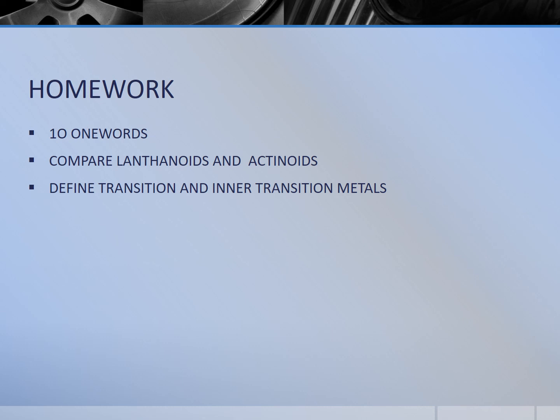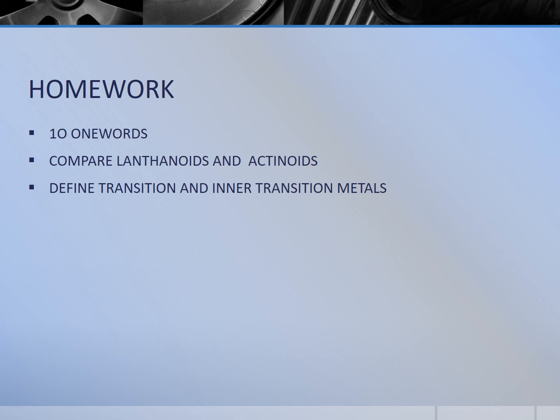Define transition and inner transition metals. What are transition metals, what are inner transition metals? Draw the periodic table and explain it. What are the electronic configurations of transition elements? Inner transition elements we will see in the next class; transition elements I have taught you today. Write the electronic configuration of transition elements and the metallic behavior, oxidizing character, and ionization enthalpy. Give a brief about what you have understood about transition elements. All those things you write in your assignment. I have not taught you the inner transition elements yet, so next class I will teach you the inner transition elements.